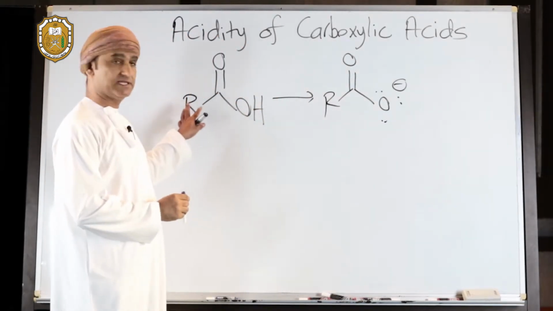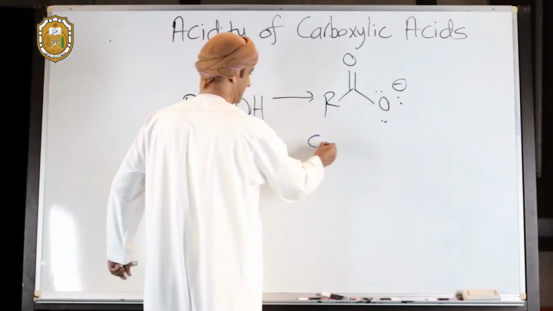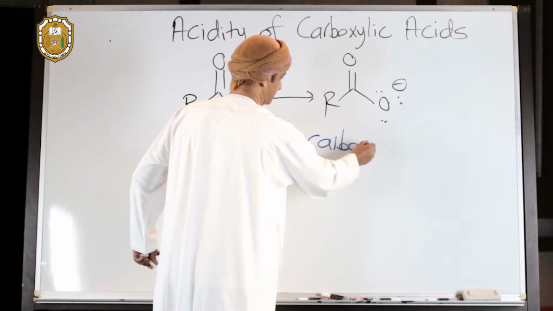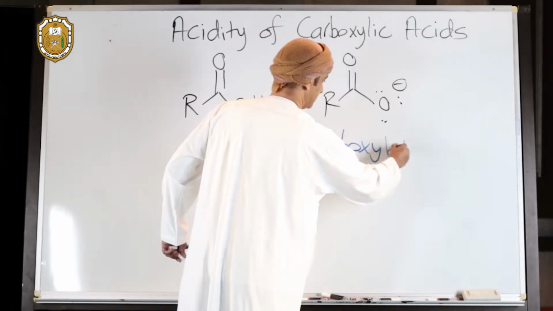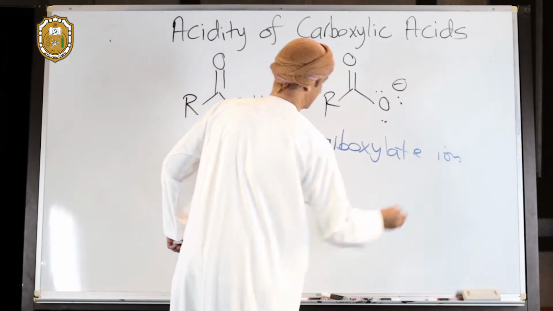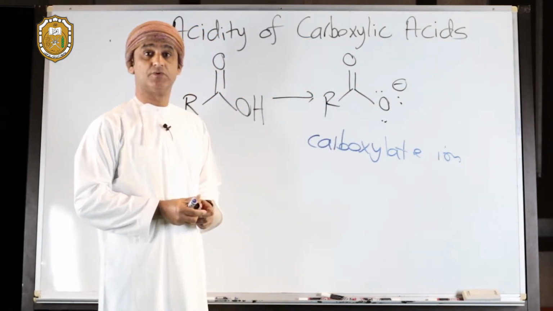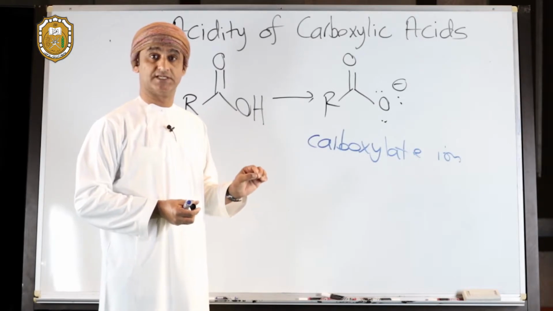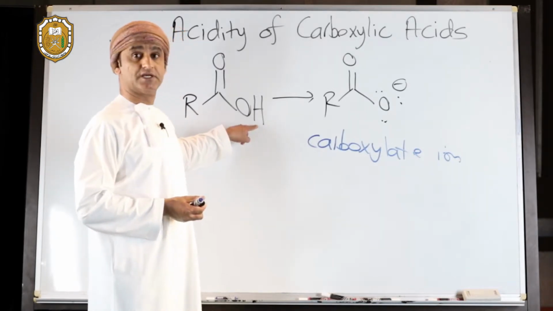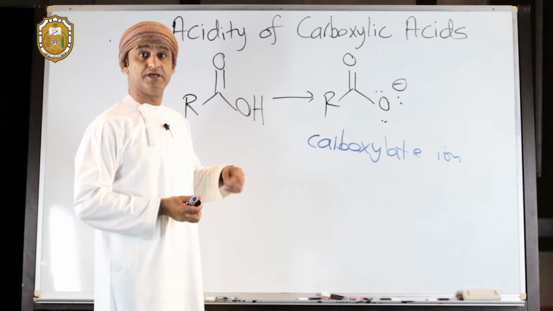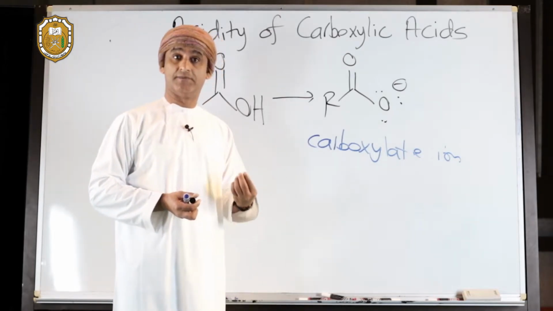So this is a carboxylic acid, this is a carboxylate. The carboxylate ions are conjugate bases of carboxylic acids, which are formed when carboxylic acids lose this hydrogen in the form of a proton to a base.